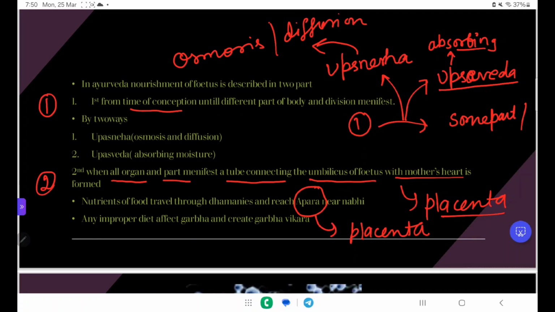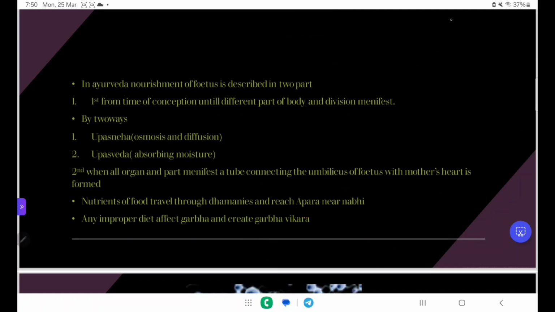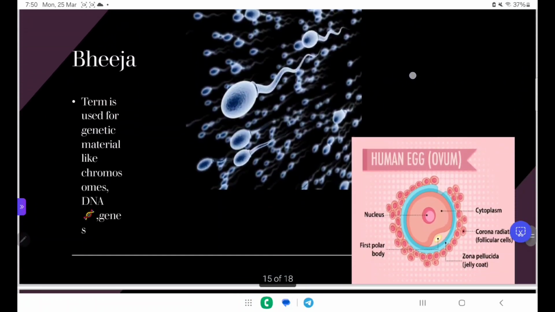Any improper diet can affect the garbha and can create garbha vikara. Garbha vikara means diseases that a garbha or a fetus can develop if a woman eats some unhealthy food or some viruddha ahara, then this kind of disease can occur easily.